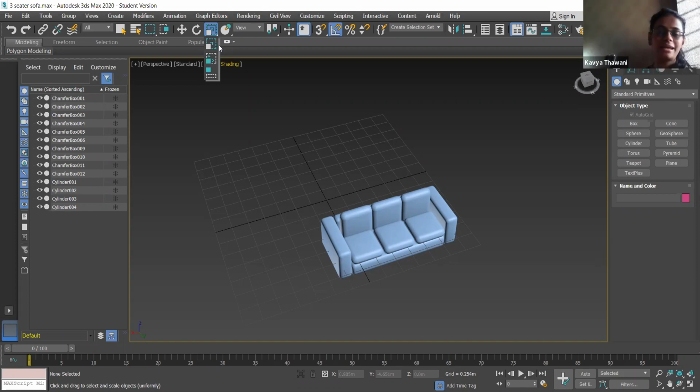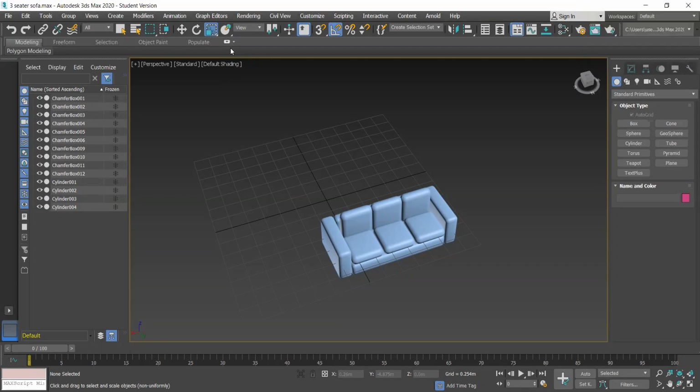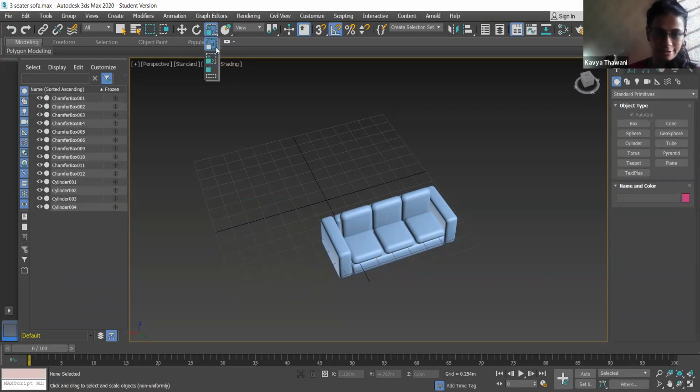If you want to scale from all directions, we click the second option, uniform scaling, which aligns it from all directions. Remember this point: there are two, uniform scaling and non-uniform scaling.